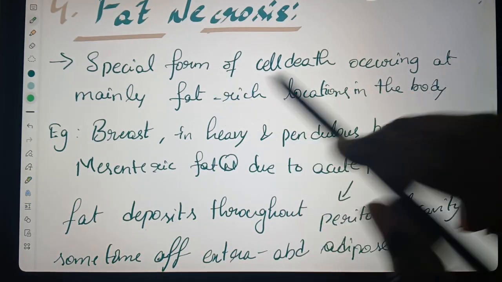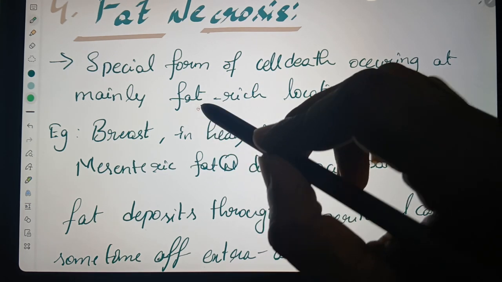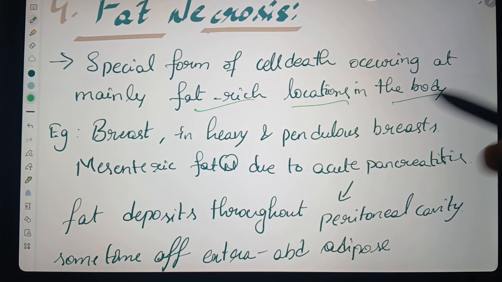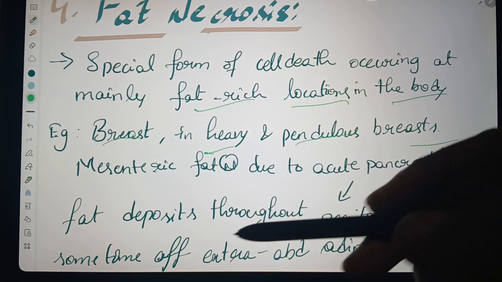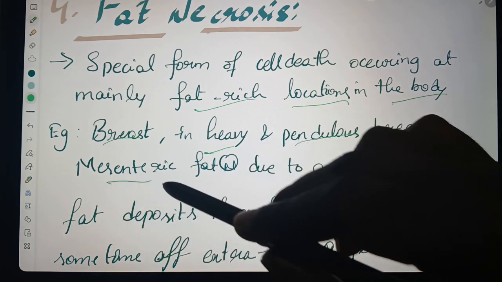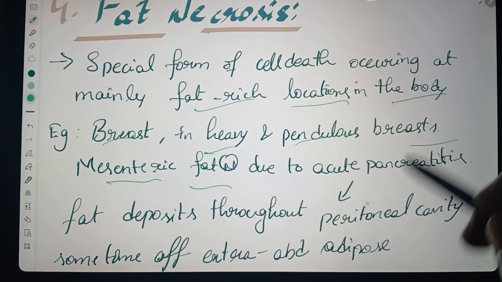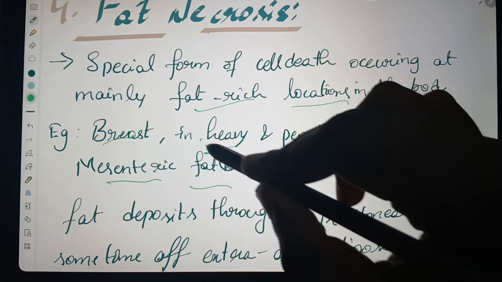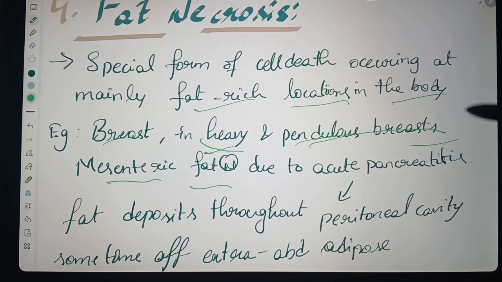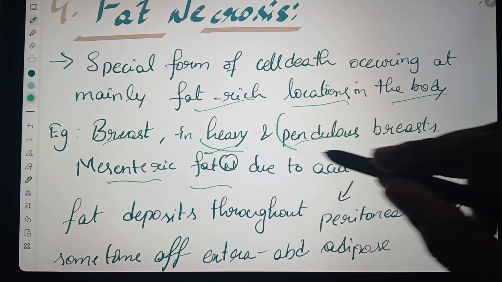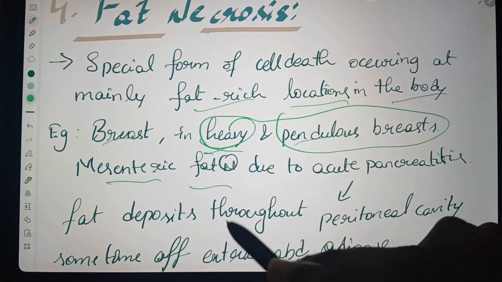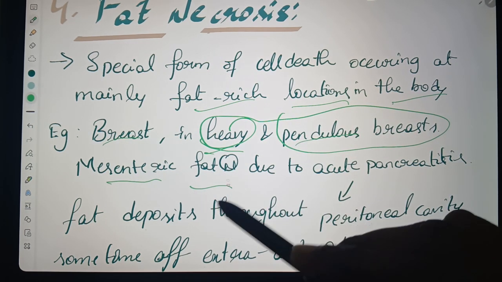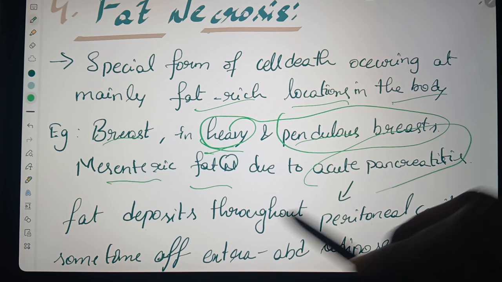And coming to the fourth one, fat necrosis. It is a special form of cell death occurring mainly at fat-rich locations in the body. In females, fat is mostly stored in the breast, so one example is heavy and pendulous breasts. Another example is mesenteric fat necrosis due to acute pancreatitis.